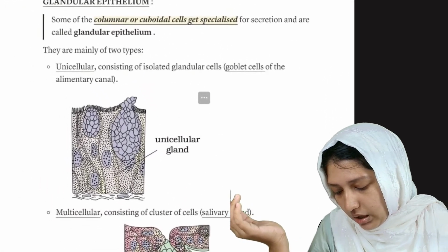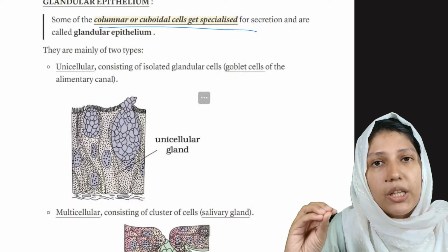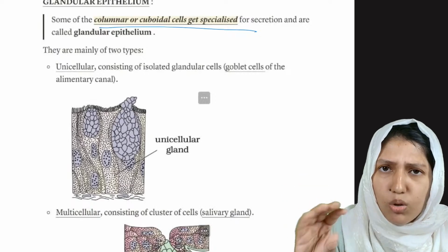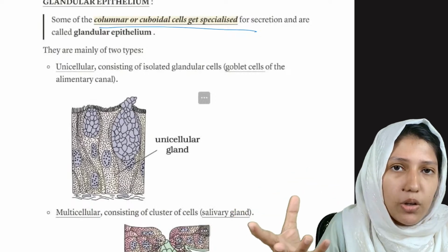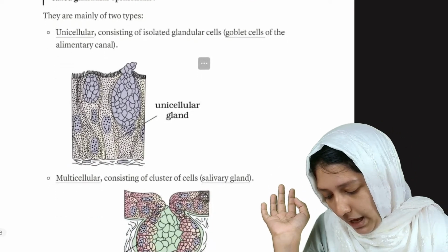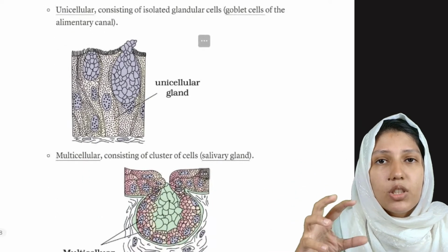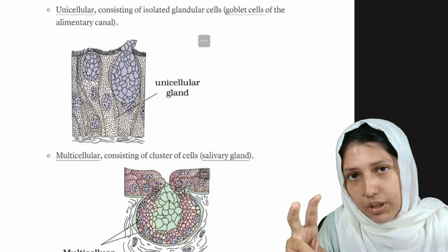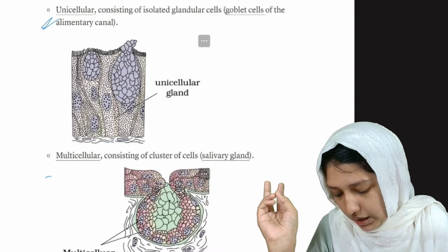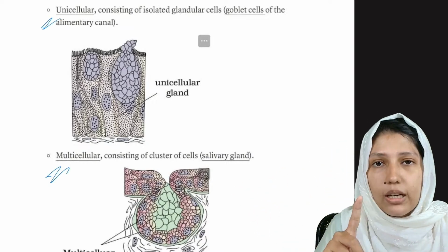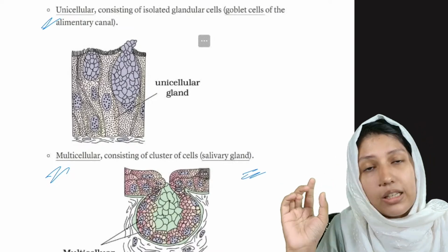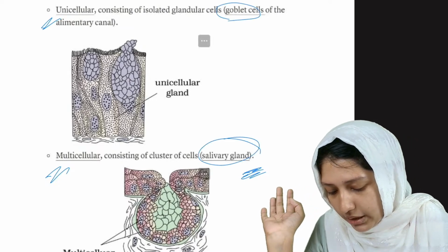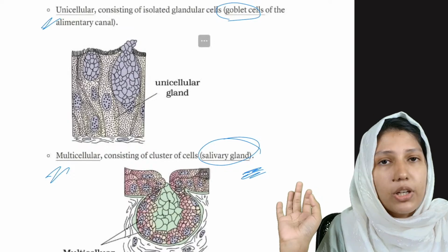Glandular epithelium is epithelium formed by the modification of some columnar or cuboidal cells. Some columnar or cuboidal cells will be modified to form glandular epithelium, right? And what is the meaning of glandular epithelium? It means they will act like glands. The glandular epithelium can again be divided into unicellular and multicellular. Unicellular means just one cell, and multicellular means a cluster of cells. An example of multicellular is the salivary gland, and an example of unicellular is goblet cells of the alimentary canal. Clear?